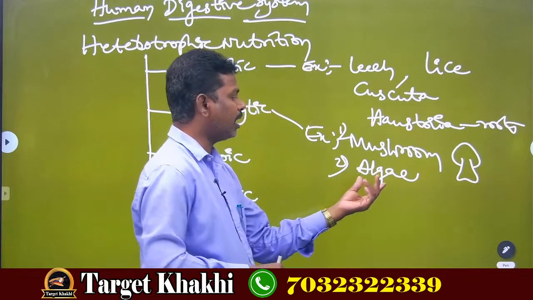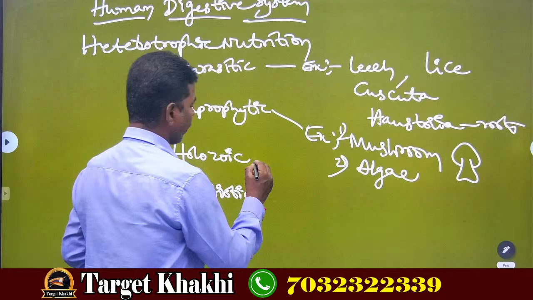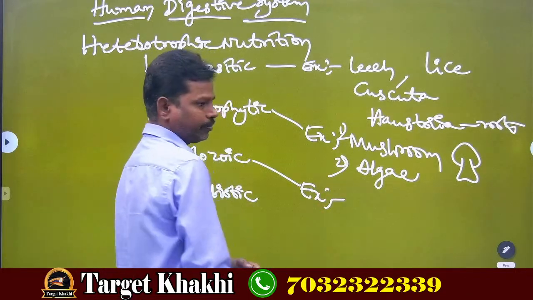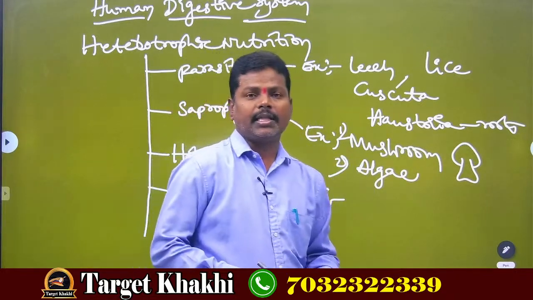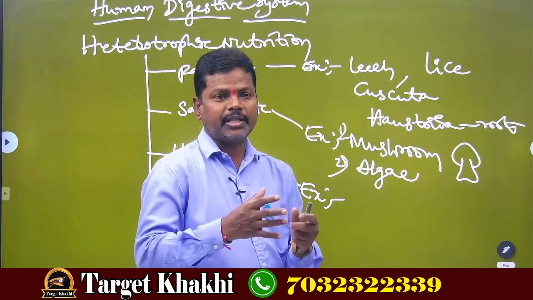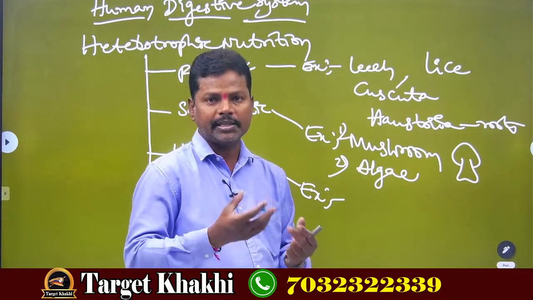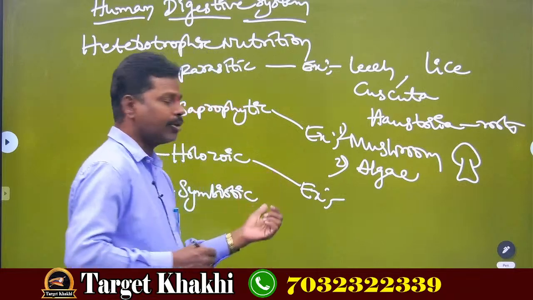So algae also comes under saprophytic nutrition. Next, the third one is holozoic nutrition. What do you mean by holozoic nutrition? The organisms which take the food as a whole into their body are called holozoic nutrition.